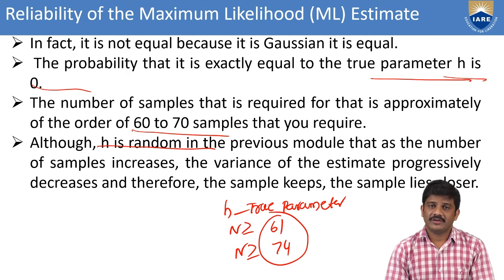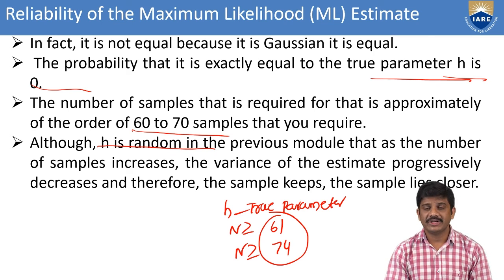Then the true parameter is random, as in the previous module. As the number of samples increases, based on the variance, the estimation error progressively decreases.